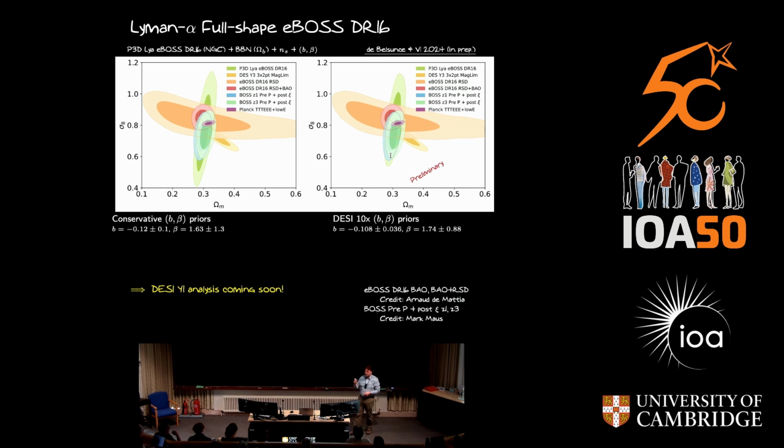I would also like to mention that this is eBOSS data for now, and we have DESI year 1 and DESI year 3 data to analyze, so things will improve. We also hope to improve beyond relying on some prior choices for bias parameters, which is something related to the thermal history and thermal state of the IGM. We're still sensitive to this right now, but with future work where we'll be able to include various cross-correlations of the Lyman-alpha forest with, say, quasars or CMB lensing, this should also be alleviated.